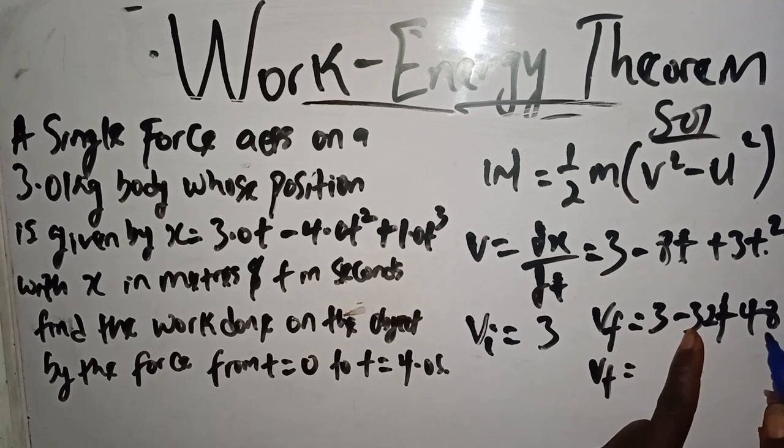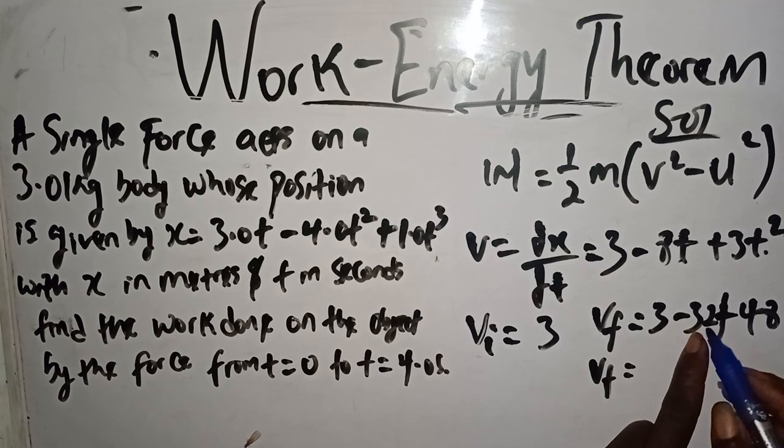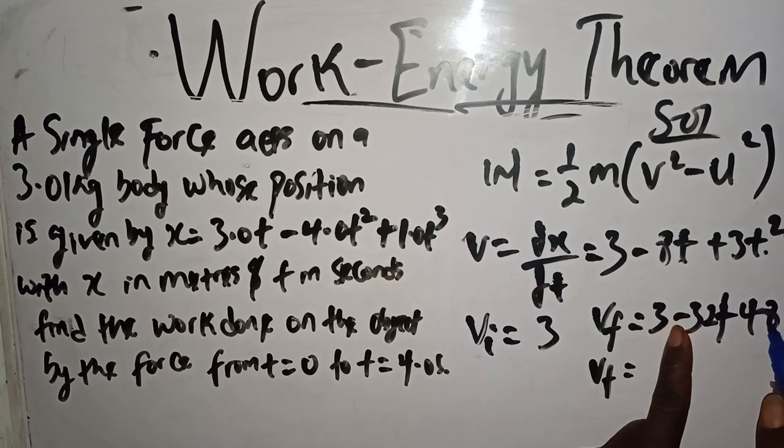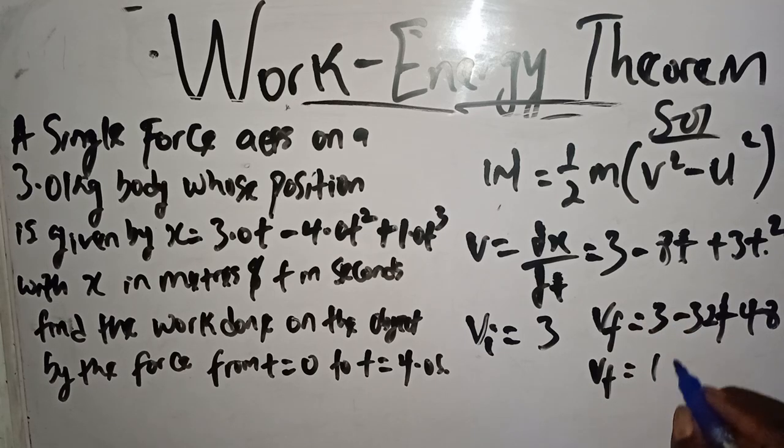Minus 32 plus 48 gives us 16, if I'm not mistaken. Yes, minus 32 plus 48 is 16, plus 3, that's 19 meters per second. This one is also meters per second. So our v initial is 3, our v final is 19.